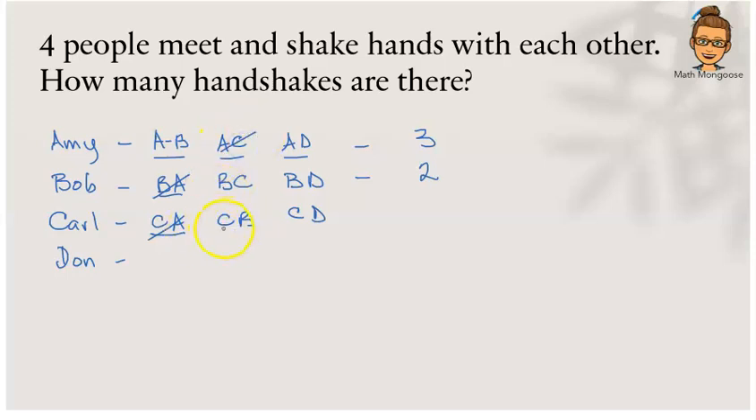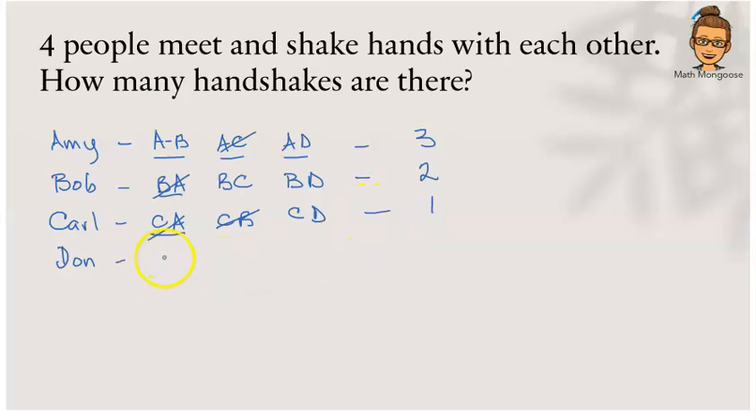But let's look again. Carl and Bob. Do we have when Bob shook Carl's hand? There it is. Carl shaking Bob's hand is the same thing as Bob shaking Carl's hand. So we're not going to count this one again because we already counted it over here. So what do we have? Carl shaking Don's hand. So we have one new handshake.